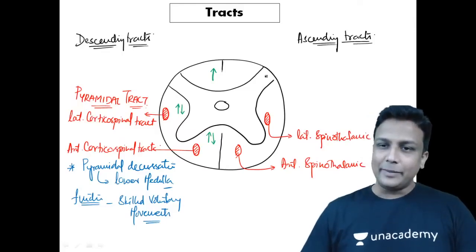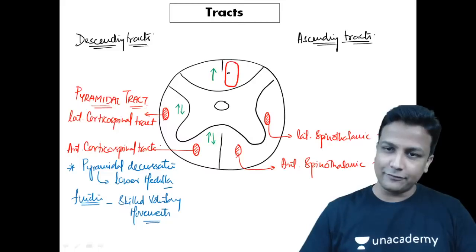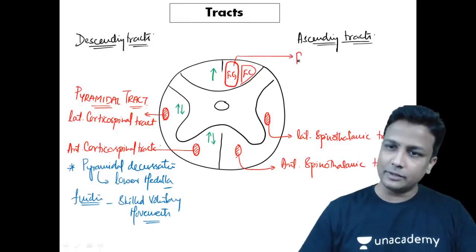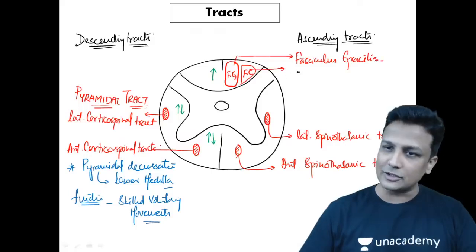And apart from that, in the dorsal column, you'll have two of them. One will be on the medial side, that is your fasciculus gracilis, and one will be on the lateral side, and that will be fasciculus cuneatus. I'll write the names here. This one is your fasciculus gracilis tract, and this one will be your fasciculus cuneatus.